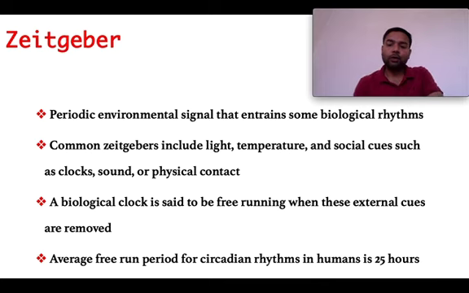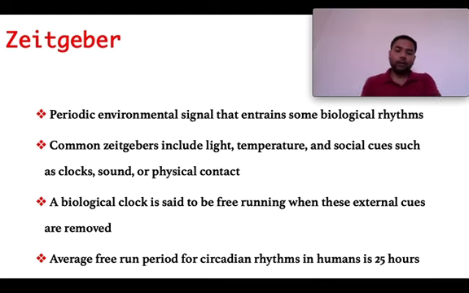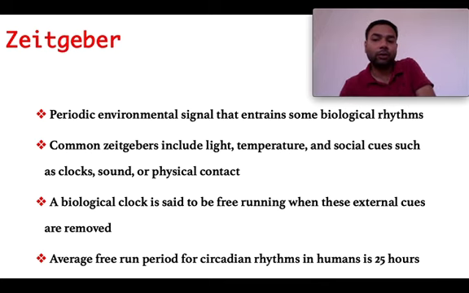Common gatekeepers include light, temperature, social cues such as clock, sound, even physical contact. These are the environmental cues. These are the cyclical environmental components which can be received by the organisms and make the organism act accordingly. A biological clock is said to be free running when these external cues are removed. That's what we were discussing, that the function of the biological clock is to keep the time and free run. So even if the external cues are removed, these biological clocks can keep free running.